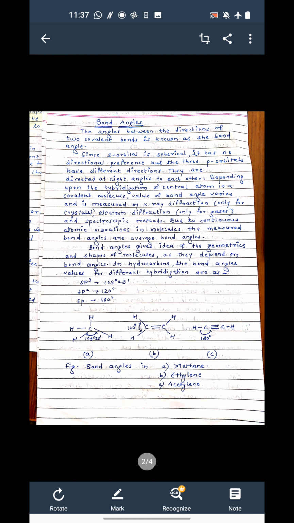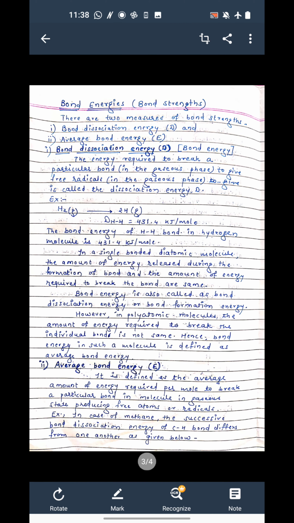If the bond angle is 180 degrees, then we can surely say that the molecule must be linear. So bond angle also gives us an idea about the geometry of the molecule. Now the next one is bond energies, or we also call it bond strength.